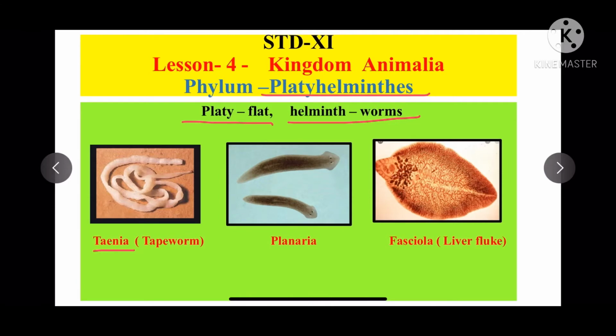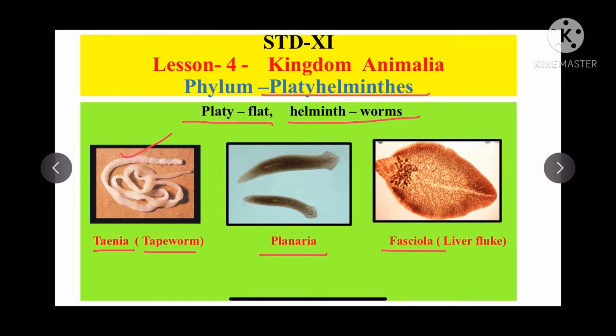The first example here you can see is tapeworm. This tapeworm is a very flat, segmented worm which lives in the intestine of some animals, means it is an endoparasite. Planaria is a free-living flatworm which lives in fresh water.